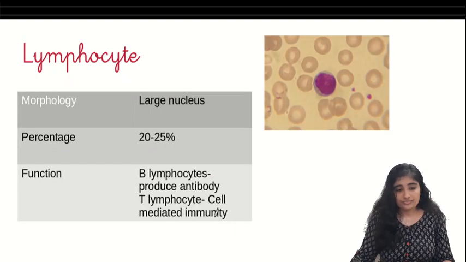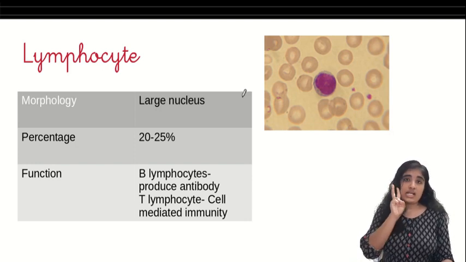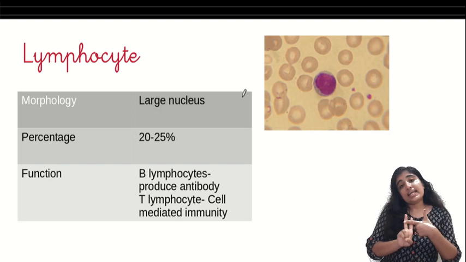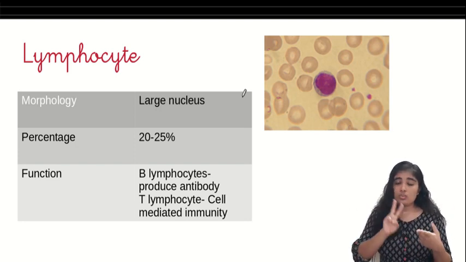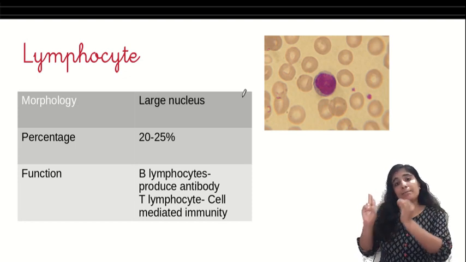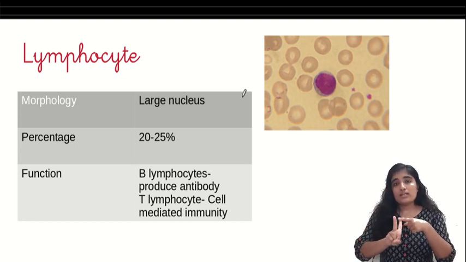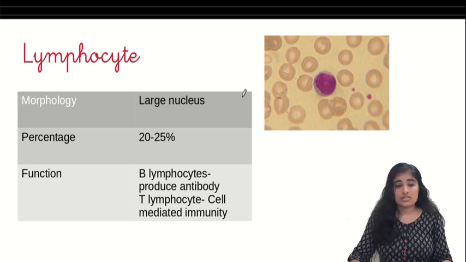Next one, lymphocyte. Lymphocytes are of two types, the B lymphocyte and T lymphocyte. Actually, all the blood cells are formed in the red bone marrow. Now, T lymphocyte and B lymphocyte get their name depending on the place where they mature. The B lymphocyte matures in the bone marrow and the T lymphocyte matures in the thymus.